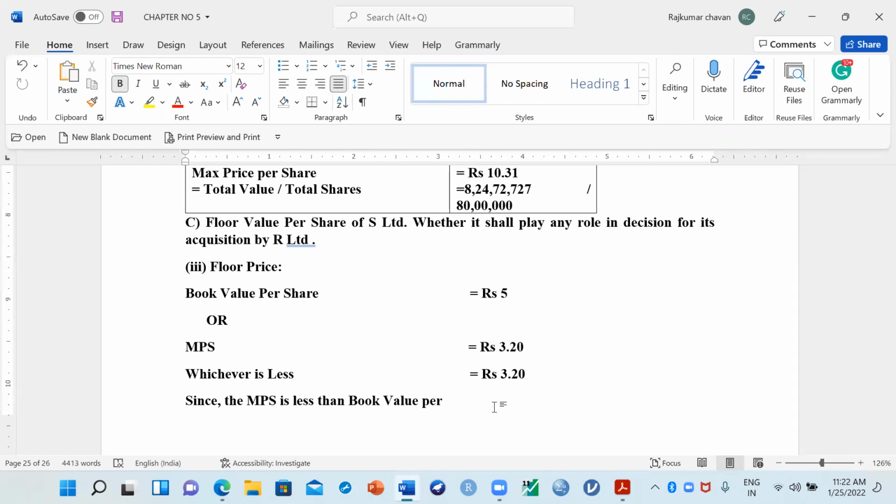So can anybody tell me, when your shares are trading less than book value, what happens in the market? What does it indicate? What will SEBI do? Anyone know? Sir, delisting. Okay. Second, they add it to some list, sir. They need to come back.